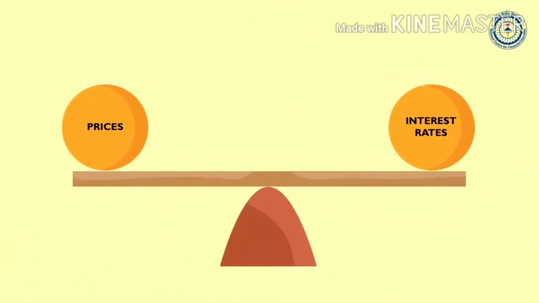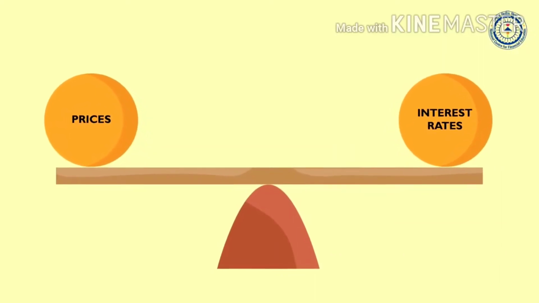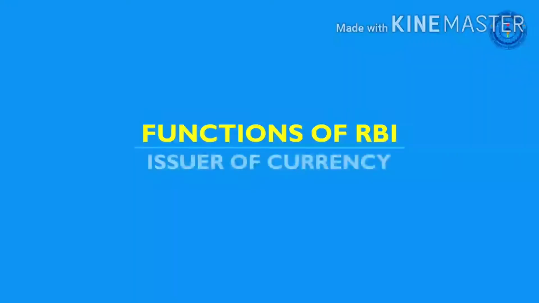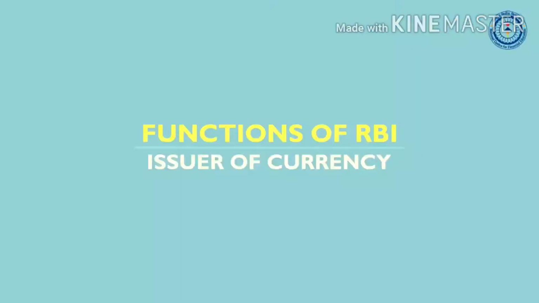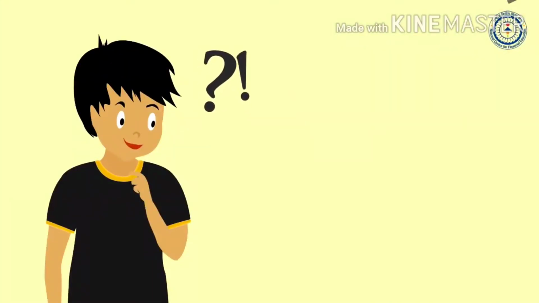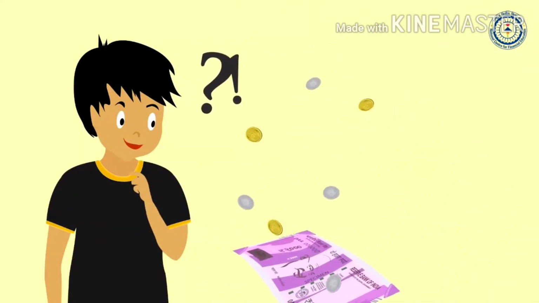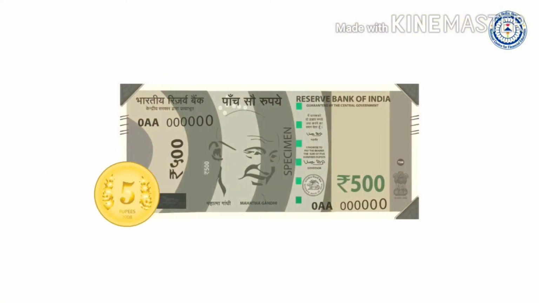The next point is issuer of currency. Ever wondered from where the coins and notes we spend come from? The notes and coins are issued by the Reserve Bank of India in good quality.